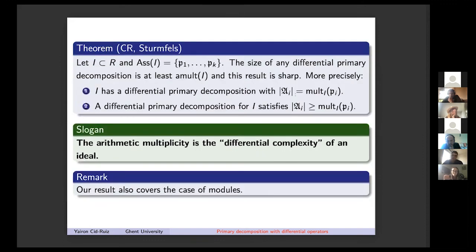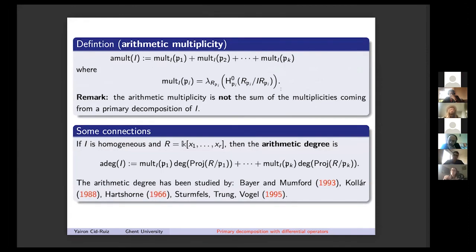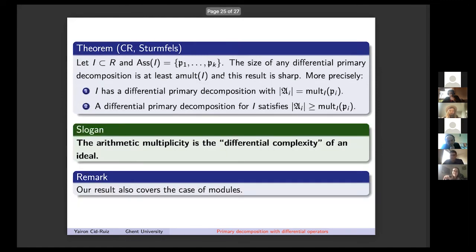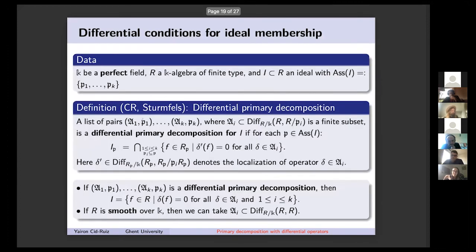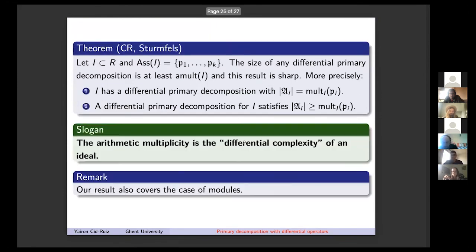I should say that this set of differential operators is unique as a vector space. They are isomorphic in some sense, taking duals, as a K-vector space to this zero local cohomology module. One of the gains of this approach, with respect to the standard notion of primary decomposition, is that it's unique, because standard primary decompositions can be ugly, and the embedded components can be really ugly.